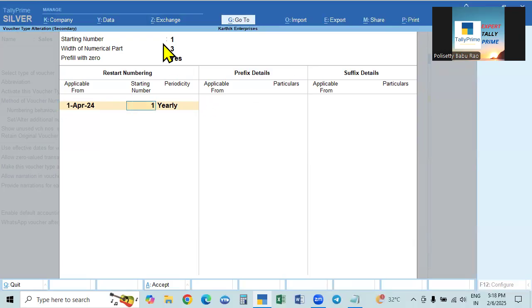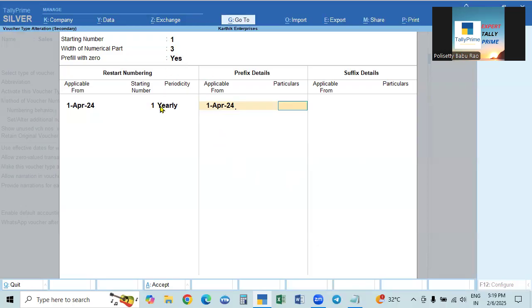The starting number is 1, as shown here, and we will change the number series yearly only. But you can change it every month if you like; changing every month will be good. All the numbers from 1 to 999 are given, that is 3 digits. If your business is larger, we can change it to 4 digits, 9,999. Up to that, the number will go, and then it comes back and starts again from 1.